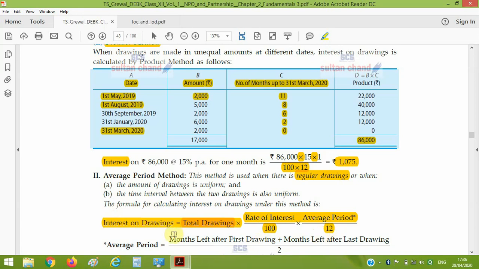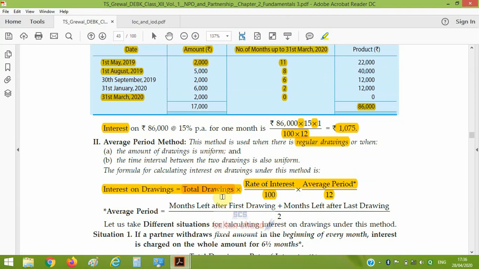How will you compute the interest? The formula is: interest on drawing equals total drawing into R by 100, that is rate by 100, into average period divided by 12. So total drawing, as per the statement of the question, we can easily compute. Rate will always be there in the question, and this average time period we have to compute, which is very easy. It is simply the months left after first drawing plus months left after last drawing. Add these two values and divide by 2, and you will get the average time period.